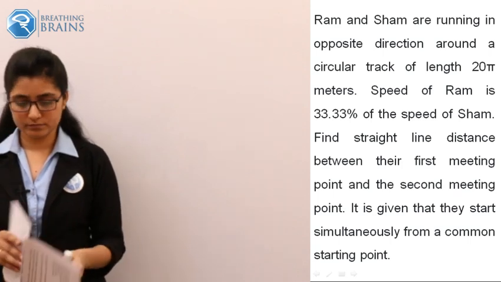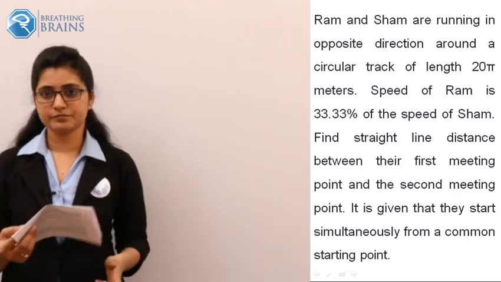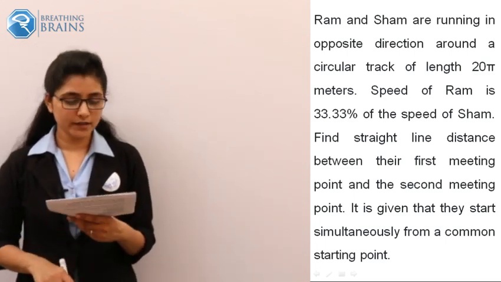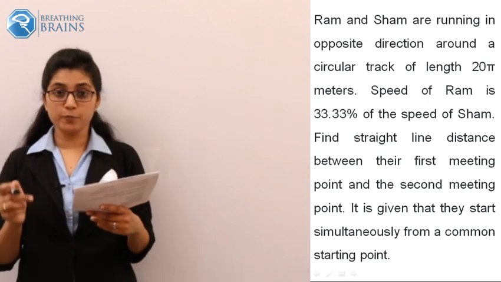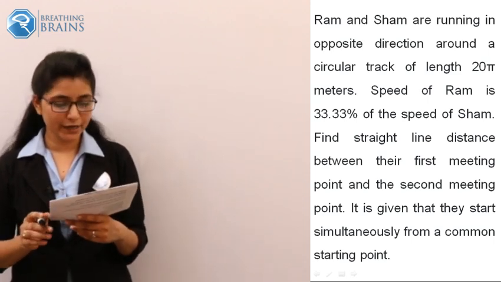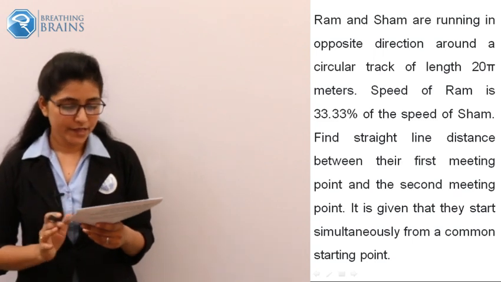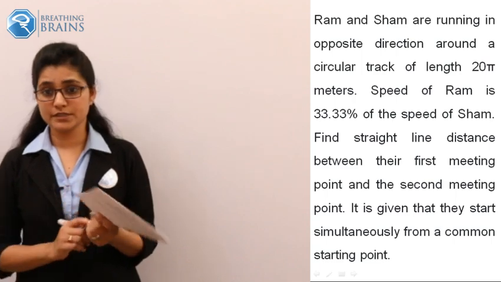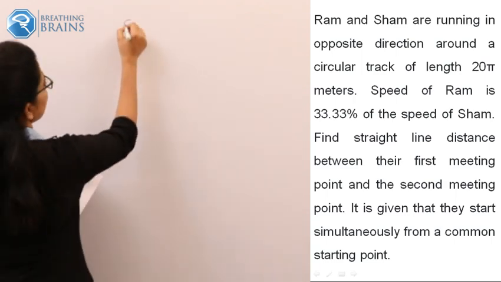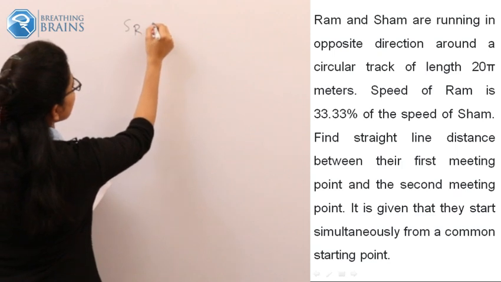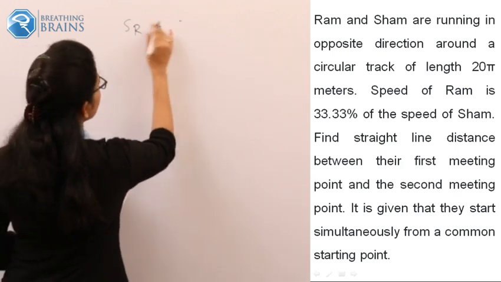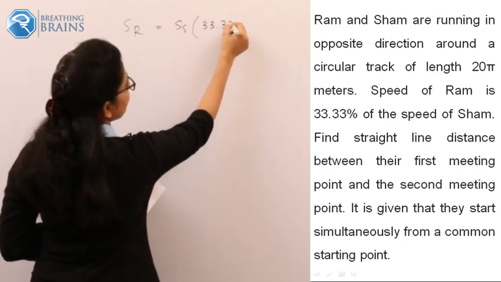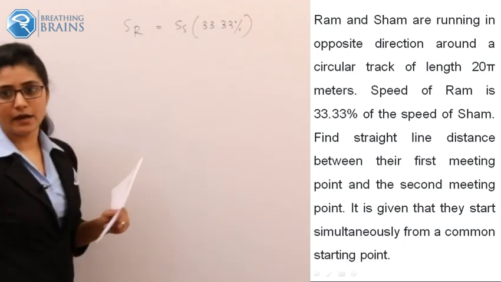Now, the problem on your screen is something like this: Ram and Sham are running in opposite directions around a circular track of length 25 meter. Speed of Ram is 33% of speed of Sham. This is very important, okay? Whatever the speed of Sham may be, 33% of that will be the speed of Ram.